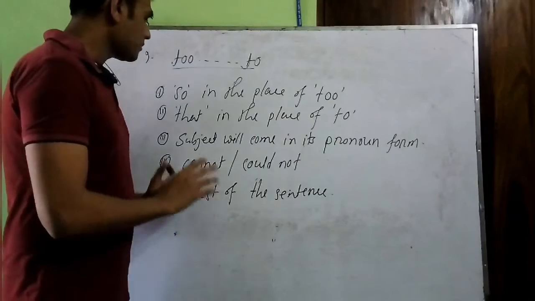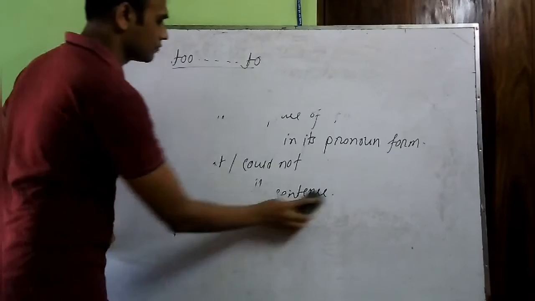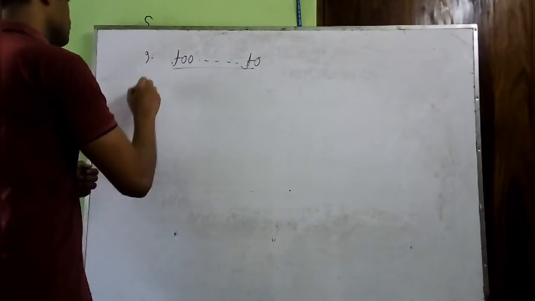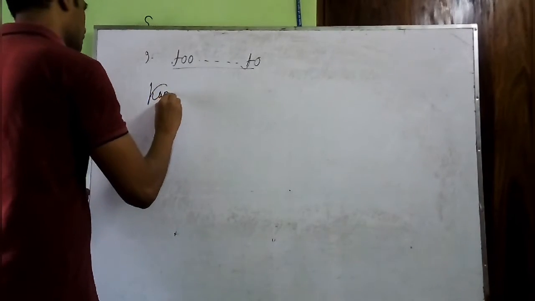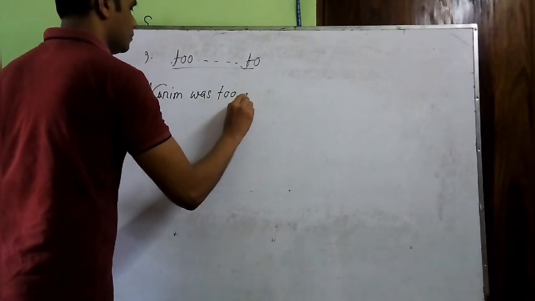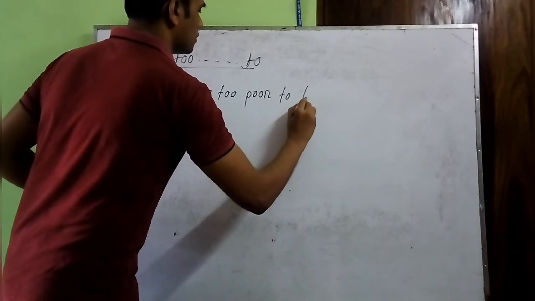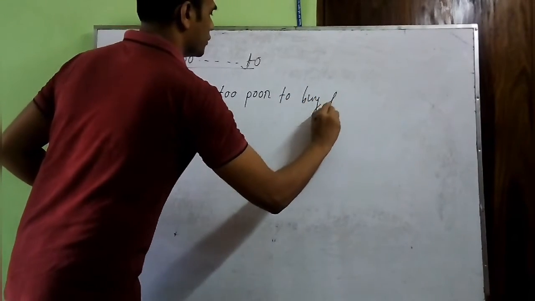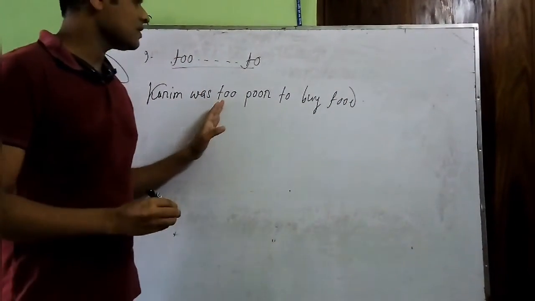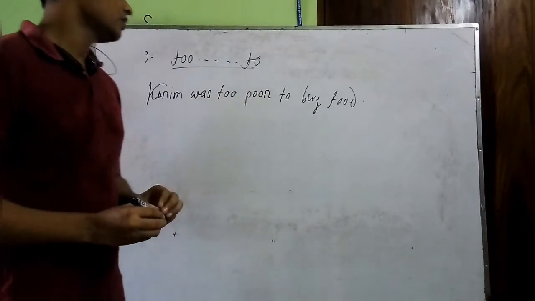So let me give you an example. Karim was too poor to buy food. So you can see that this sentence is actually following the structure of rule 9 because we have too and to here.